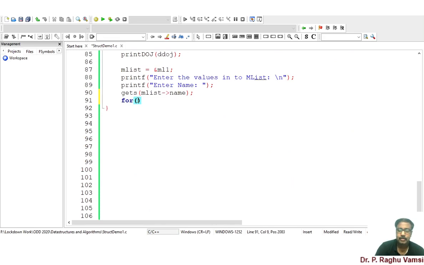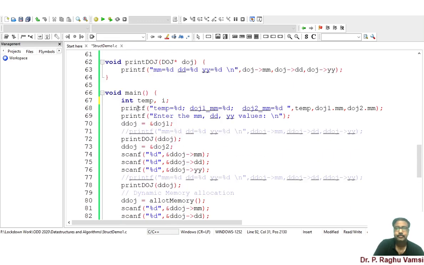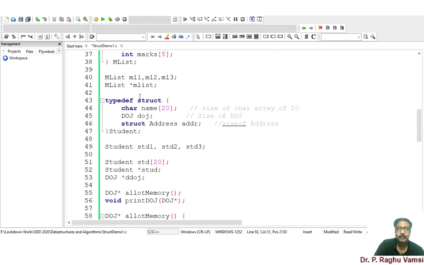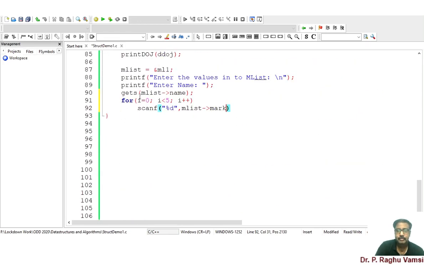For i is equal to 0, i less than 5, i plus plus, scanf percentile d, m list hyphen marks. What is the structure we have used? Marks of 5, marks of i. Since this is an array type, you may read the values like this.